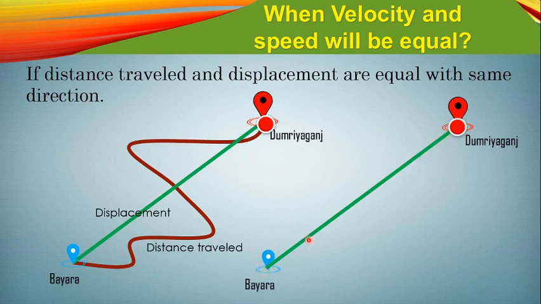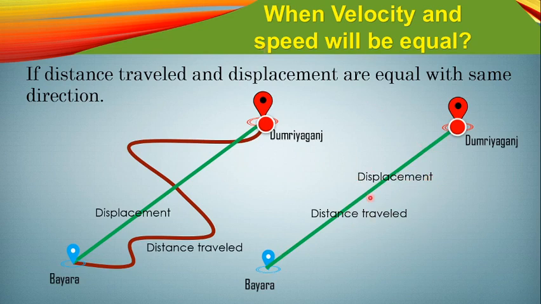Let me say it again. Since this body traveled through this straight line only, the distance traveled would be this one only, and the displacement also. So both the displacement and distance traveled are equal in a particular direction.